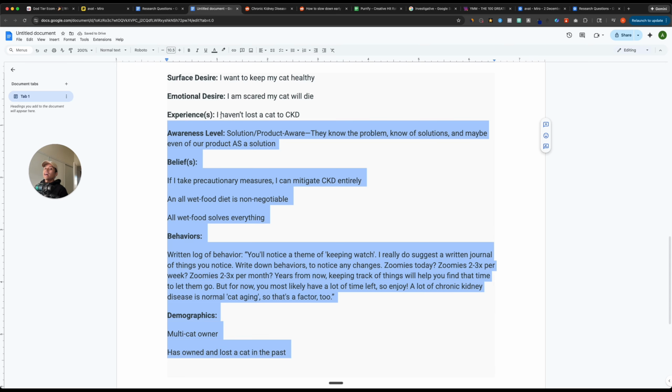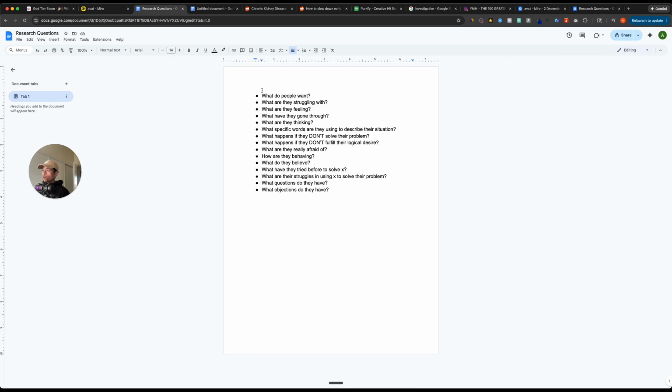Somebody who hasn't lost a cat to CKD might even be unaware. They might not even know the problem exists. Or perhaps they are problem aware. They know of the problem, but because they've never lost a cat, they don't feel that level of urgency to actually take action. So with manual research, as you have these questions in your mind, you should be trying to get a really solid understanding of who it is you're selling to.